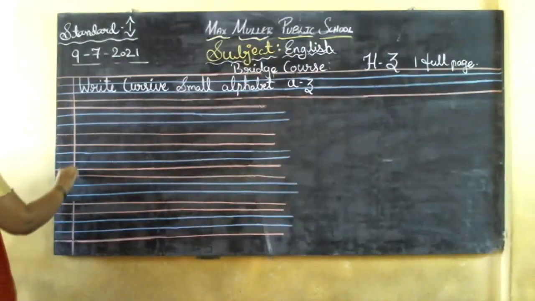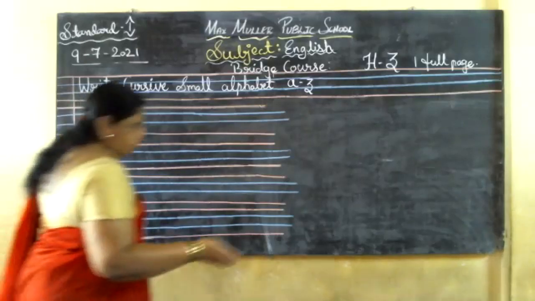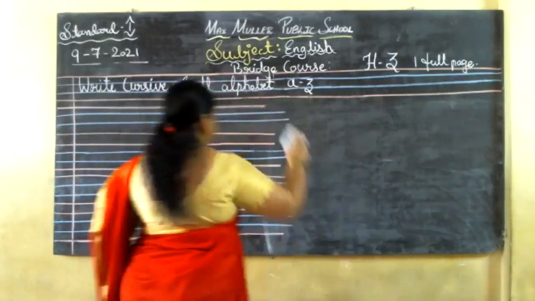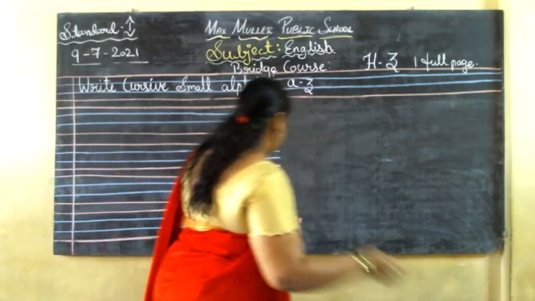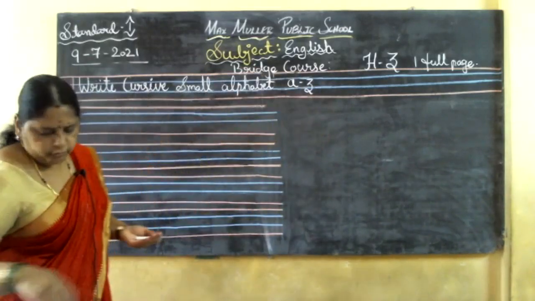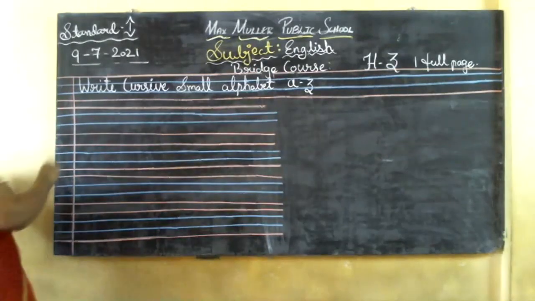Yes, now be ready with your pencil. Okay, I'll start up with the small letters. So very carefully follow it, children. Okay, that is also very easy. Big letters only will be tough for you, children. Small letters, gradually I'll explain to you what that is.